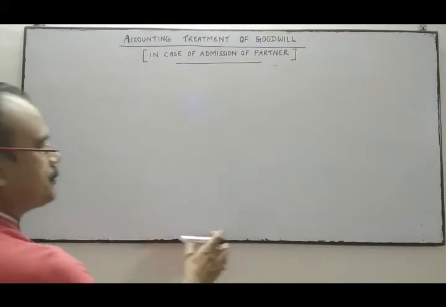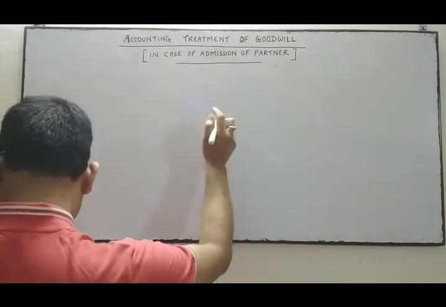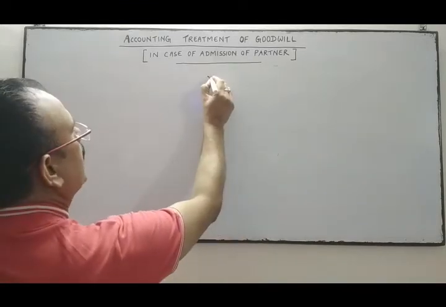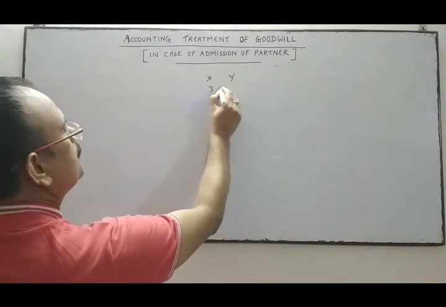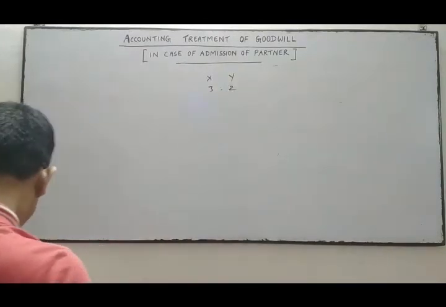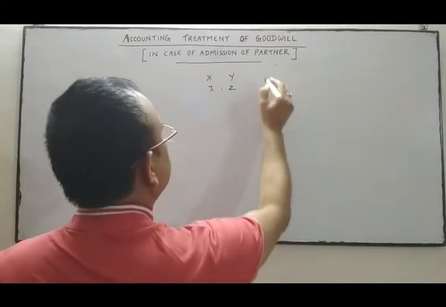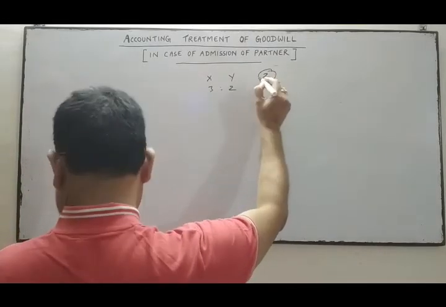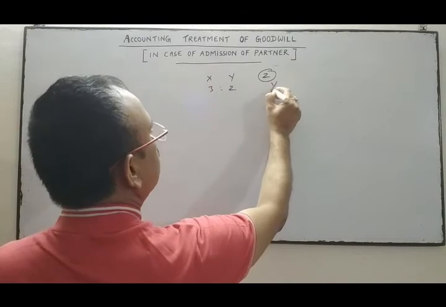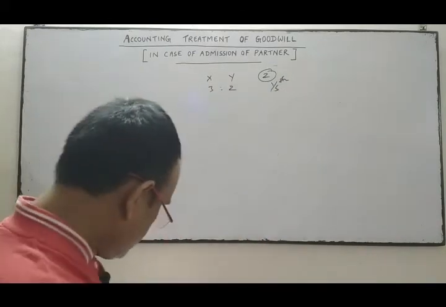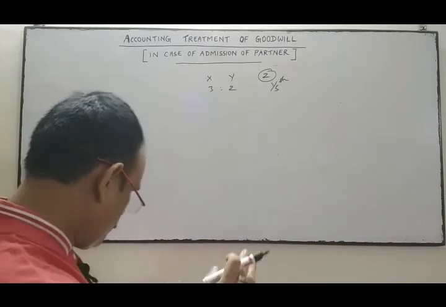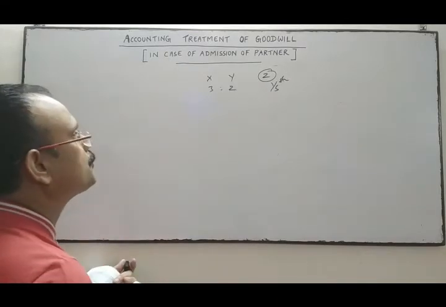I'm going to discuss the question first. X and Y are partners. The profit sharing ratio between them is 3:2. They deal in sports items. They admitted Z as a new partner for 1/5 share of profit, which he took from X and Y in the ratio of 2:1.